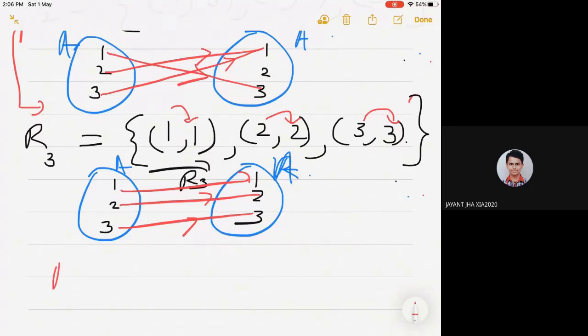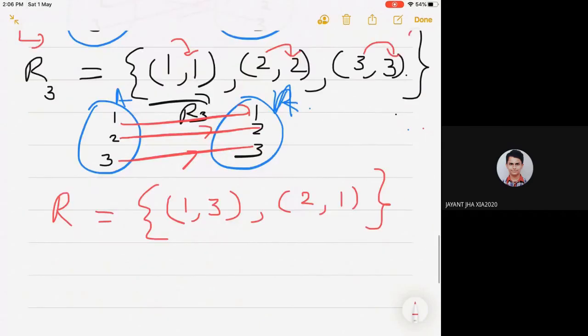Suppose R is a particular relation (1, 3), (2, 1). For this relation, I use either an arrow diagram or set form.